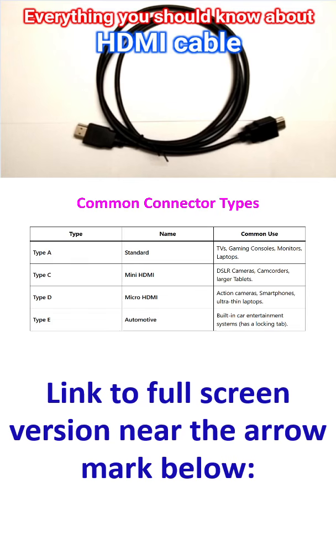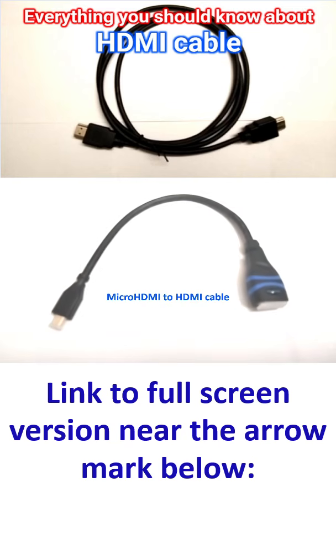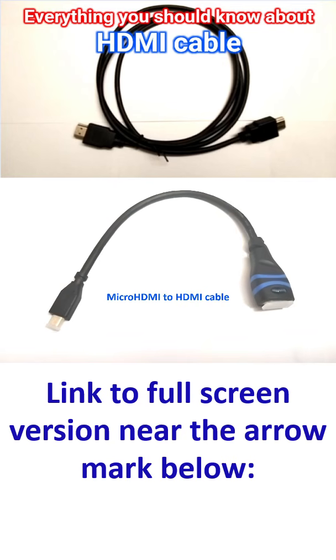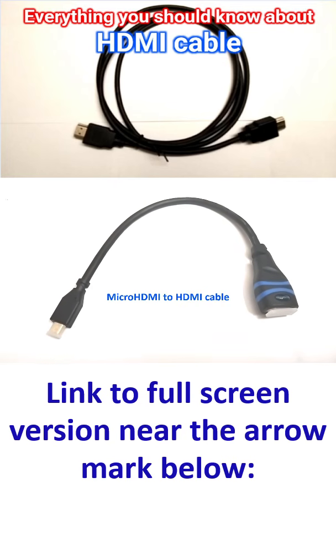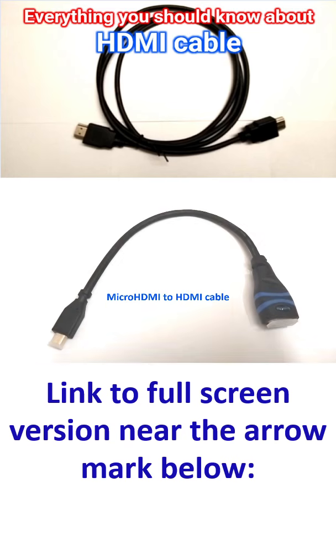I have seen that on Raspberry Pi 5 also. I will show that cable later. Type E is automotive, for built-in car entertainment systems, and has a locking tab. This is a micro HDMI to HDMI cable which I use to connect Raspberry Pi 5 to a standard HDMI monitor.